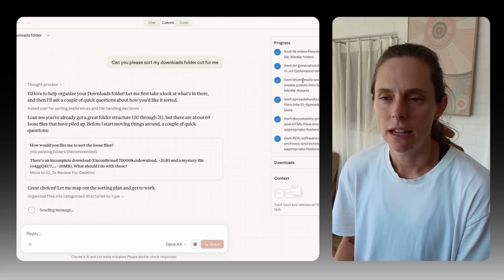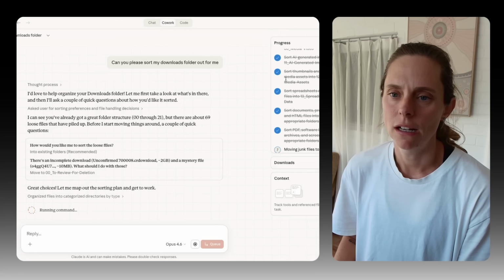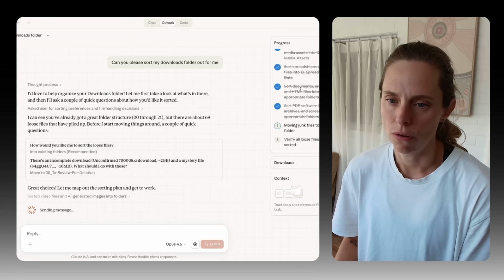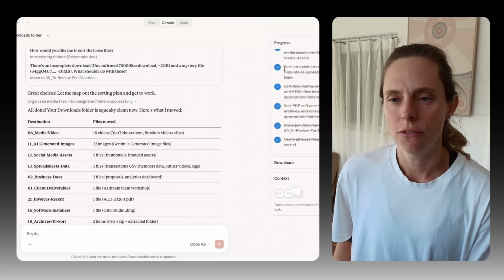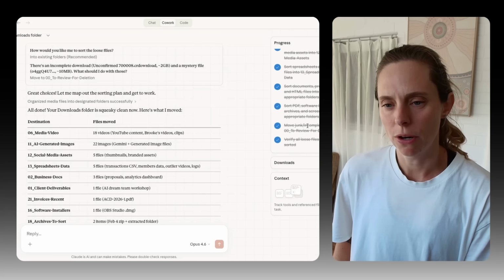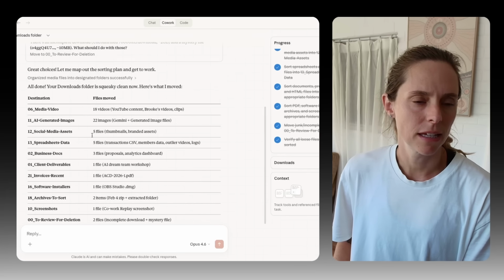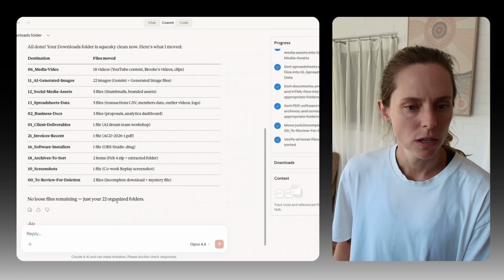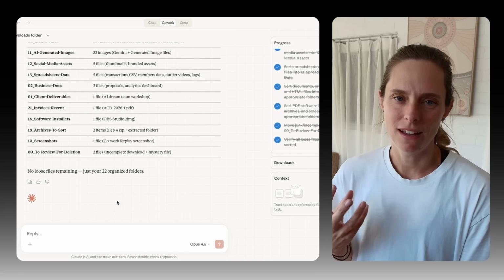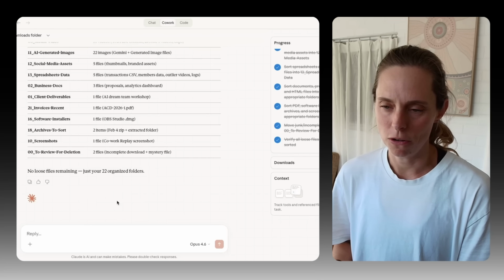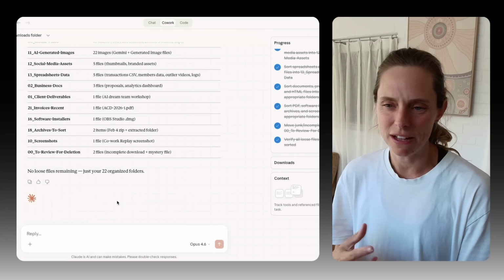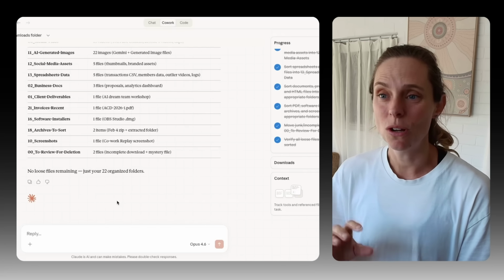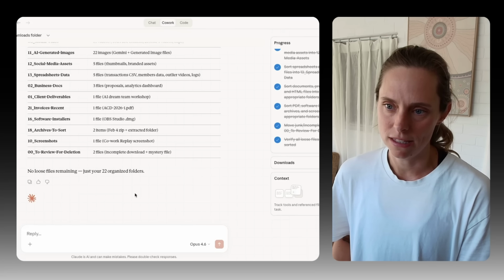So you can see here in this progress bar, it has created a to-do list that it's now working through. Sweet. So it's all done here. If we see this now, all of that progress has been ticked off. It's given me a breakdown of all of the files that it has moved. Amazing. So that's just one tiny way that Cowork can help you. Organizing, renaming files, that sort of thing. Let's get into one of my favorite ways to use Cowork.